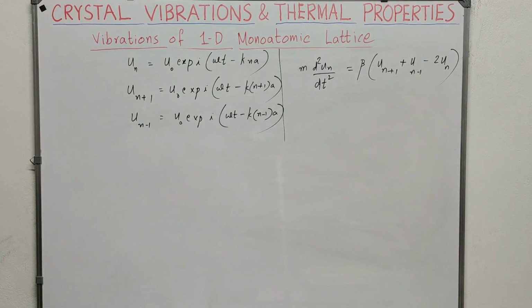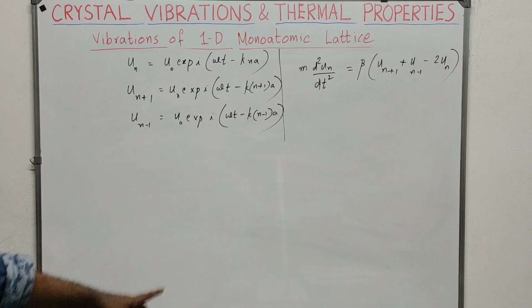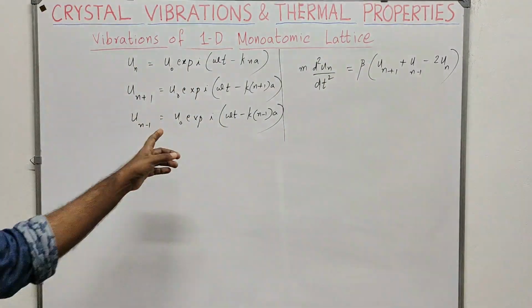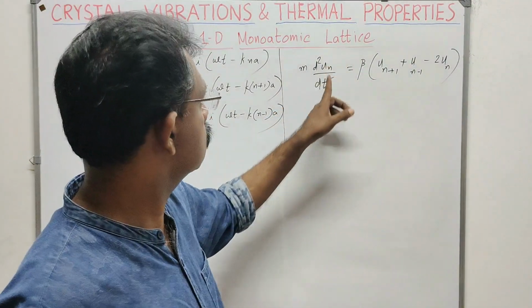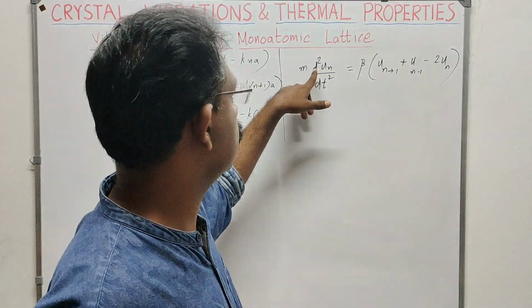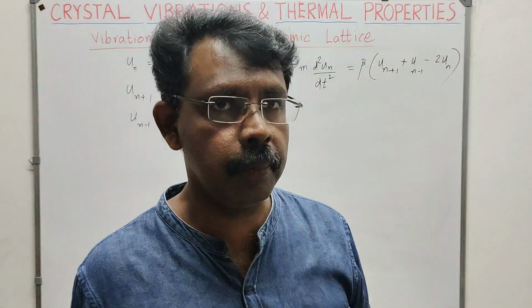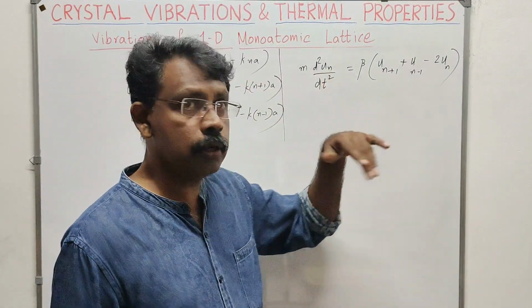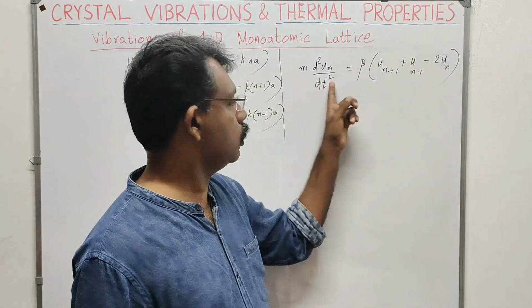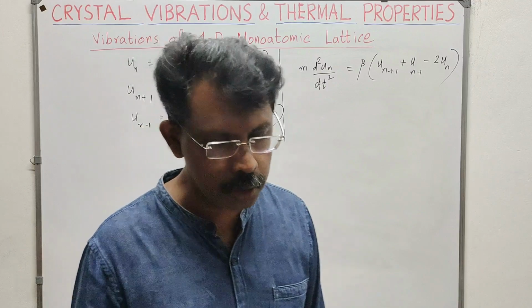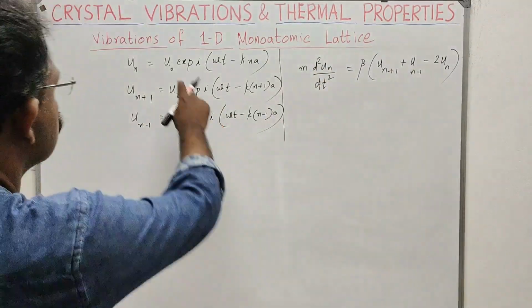So then what we have to do here is substitute here. Okay. Before substituting you have to find all these things. ആദ്യം നമ്മൾ un മാത്രമേ ഉള്ളൂ നമുക്ക്. In order to find d squared un by dt squared, first you have to find dun by dt, then d squared un by dt squared, and only then can you substitute it here. അന്നേരമാണ് നമുക്ക് ഒരു equation കിട്ടുക. So what is dun by dt? That is what you have to do first.